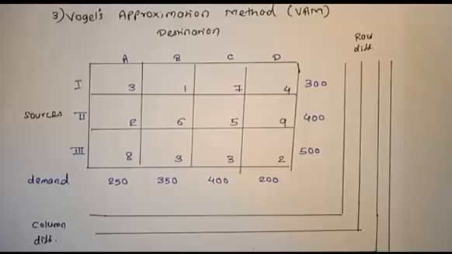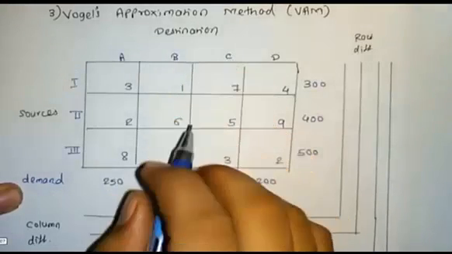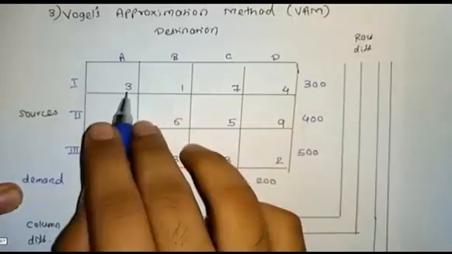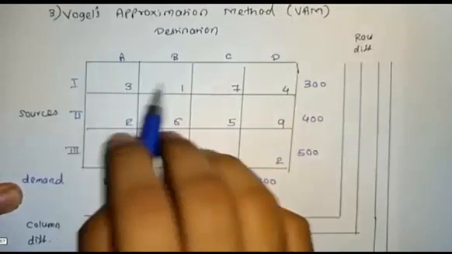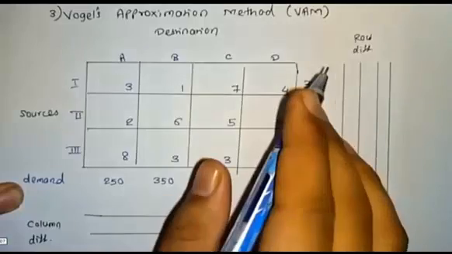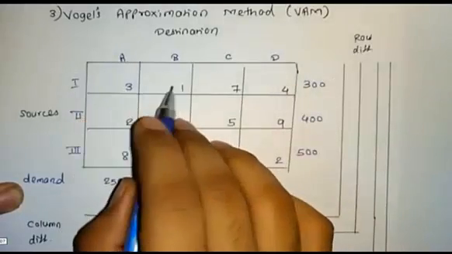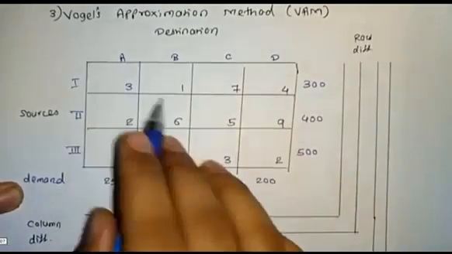And in the next row, the minimum value will be 2 and the highest value will be 5. So we write the difference value, 3. And next, the minimum value will be 2 and the highest value will be 3. Like that, we have to find the differences and write them out separately. After that, we can work out this problem. First of all, we check the minimum value 1, next highest value 3. We first find the row difference. So here 1, 3, the difference will be 2.